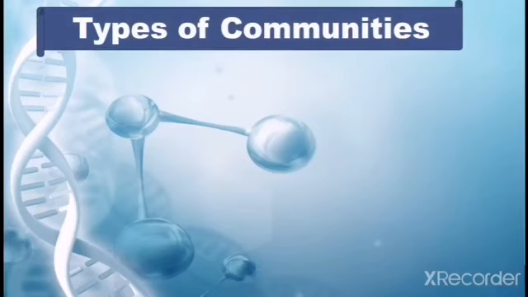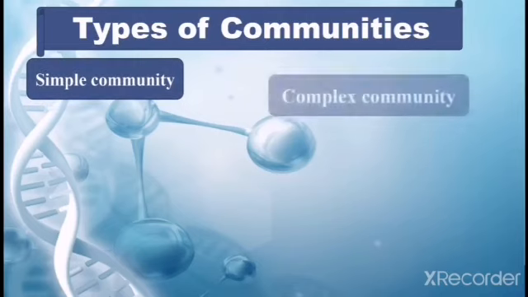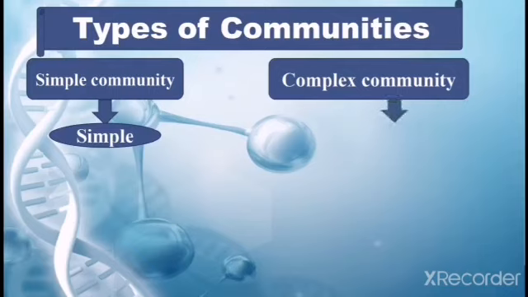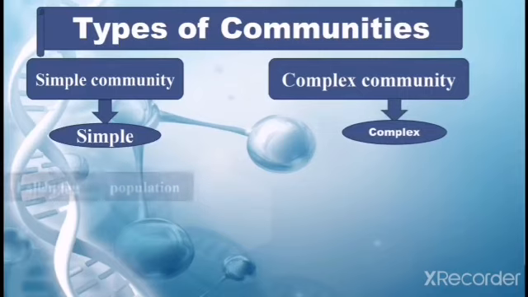The next is types of community. There are two types of community. The first one is simple community and the next one is complex community. Simple community is a community in which the number of organisms is limited, in which the number and size of the population is limited. On the other hand, complex community is one in which the number and size of population is not limited.